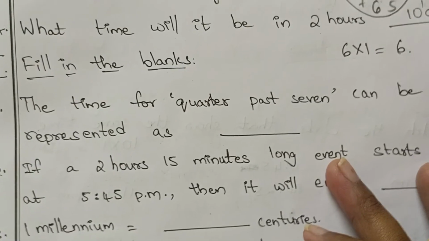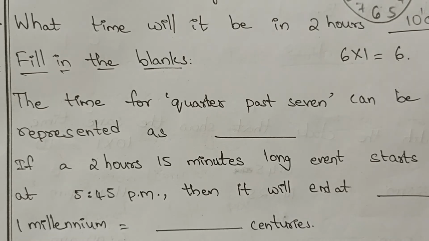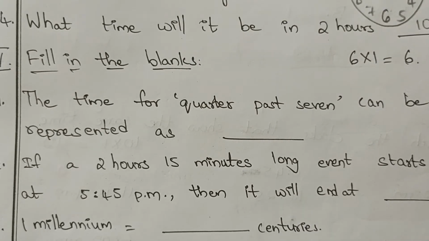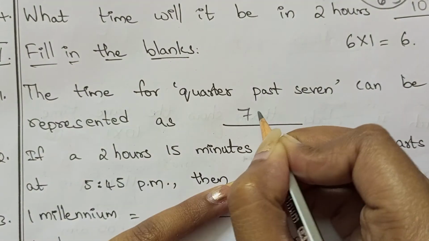Fill in the blanks. The time for a quarter past 7 can be represented as: quarter past means 15 minutes are completed. So quarter past 7 means 7:15.